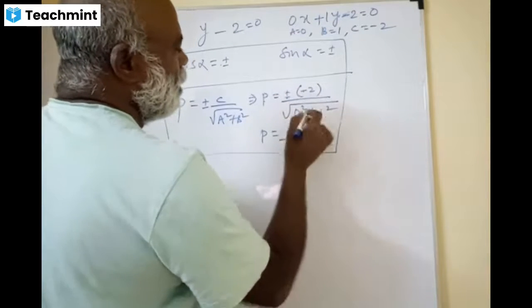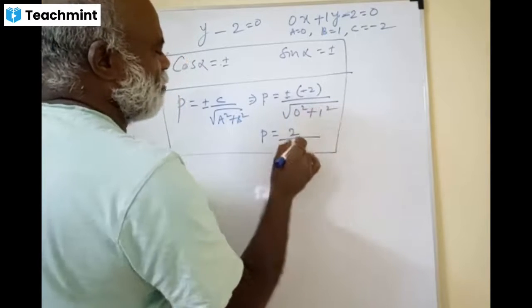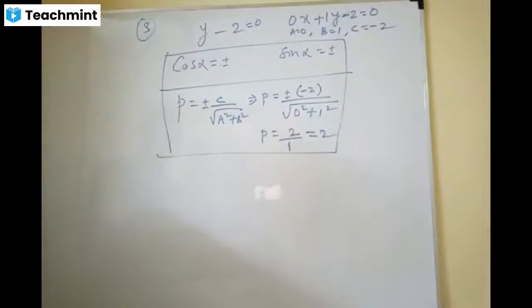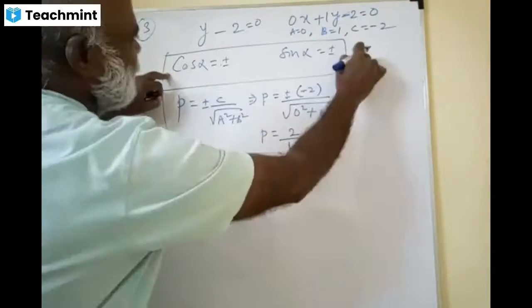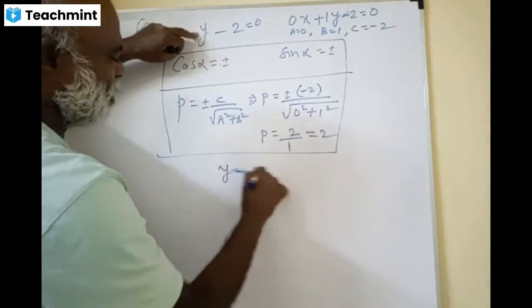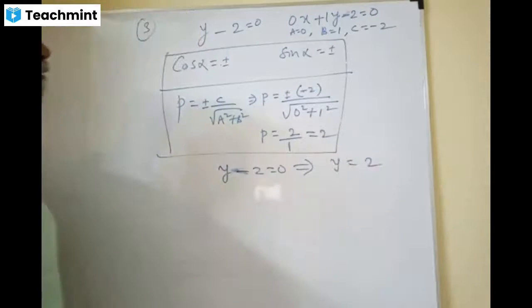Minus 2 by 1, 0 square is 0, 1 square is 1, so root of 1 is 1. 2 by 1 it is 2. Okay, P equal to 2. You shun this one. Come on, go for y equal to 2: y minus 2 equal to 0 means what? Which implies y equal to 2.